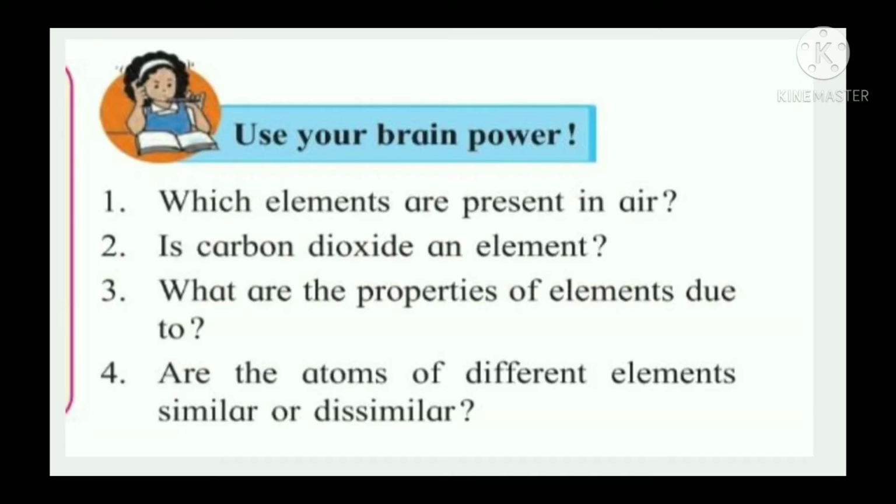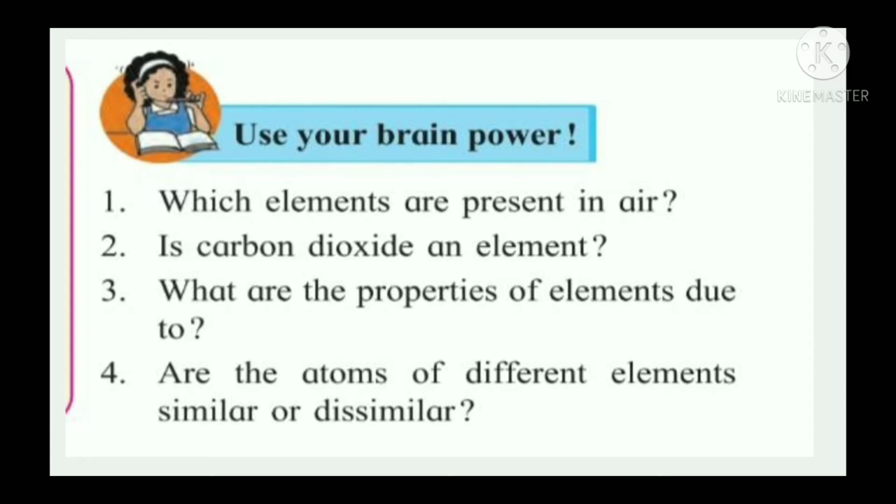Now I will ask some questions, use your brain power. Some questions have been asked, so I will give the answers. Which elements are present in air? Oxygen, nitrogen, hydrogen, argon, krypton, xenon are the elements present in the air. Second question, is carbon dioxide an element? No. Carbon dioxide is a compound. Carbon dioxide is not an element. It is a compound. It contains one atom of carbon and two atoms of oxygen.